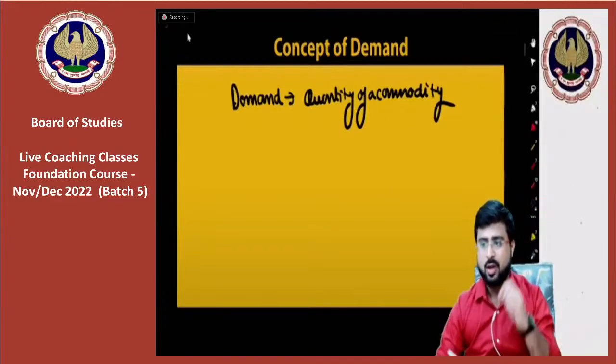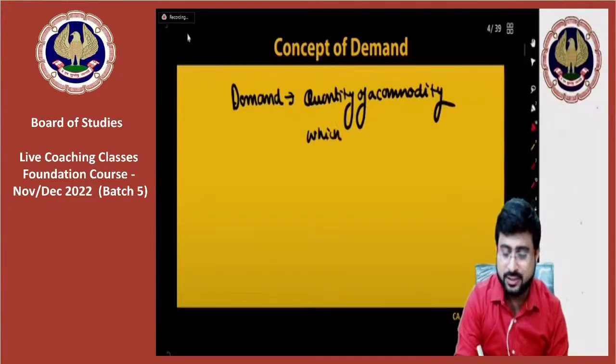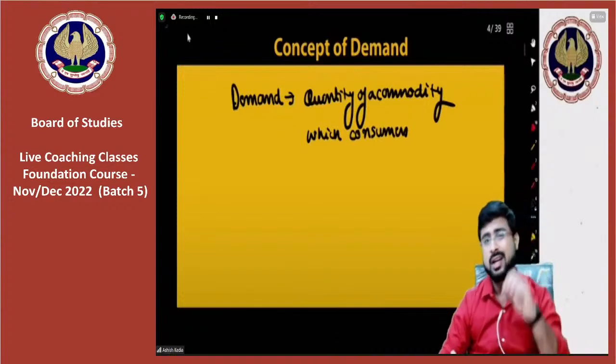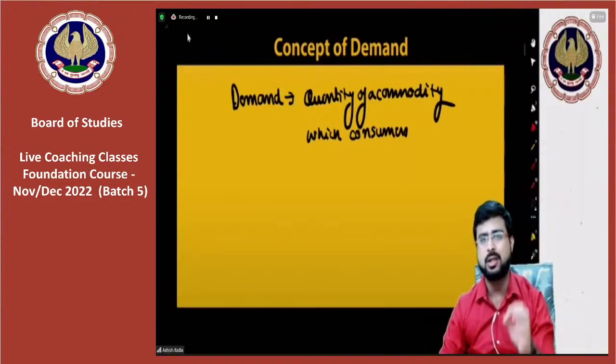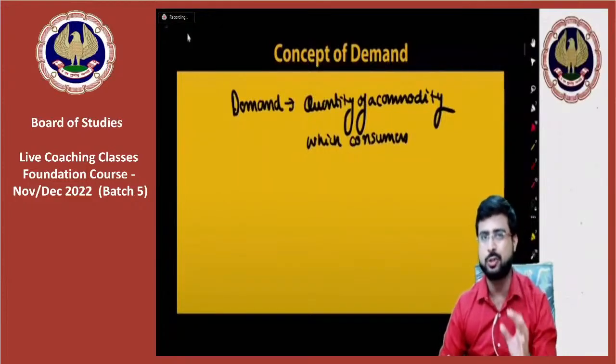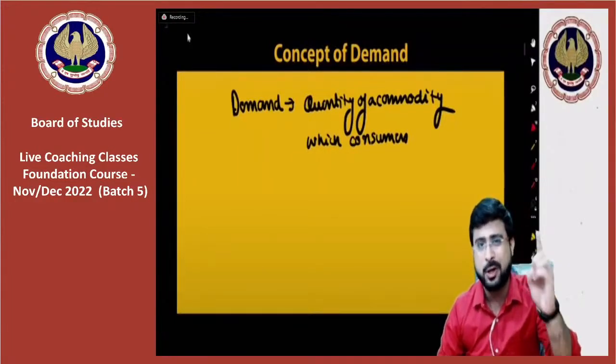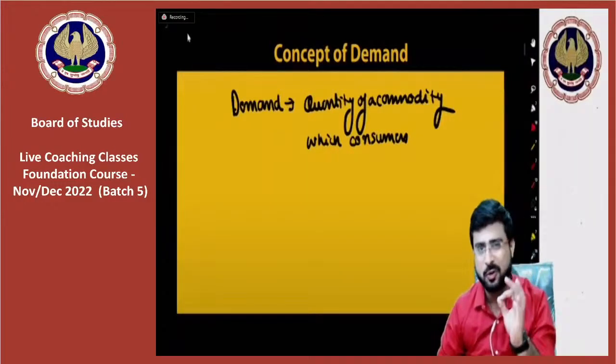Quantity of a commodity which the consumers are willing to buy. Who is willing to buy? Consumers. Please remember that in this entire chapter we are only focused upon the consumer. We are not thinking from producer's viewpoint. We are thinking from consumer's viewpoint.